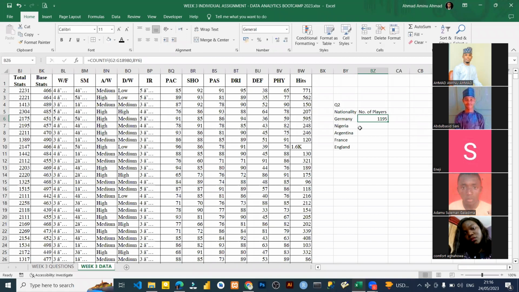I can write Germany myself inside double quotes, and I can also select the Germany cell here. Why did I do that? If I just select the Germany cell here, all I need to do is drag. That's all. I'm done with the question within 2 seconds, because this one will change to Nigeria. If you click here, you see, I selected Nigeria by default. If you click here, I selected France by default. That's all.